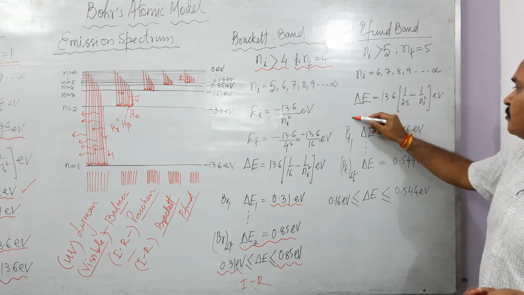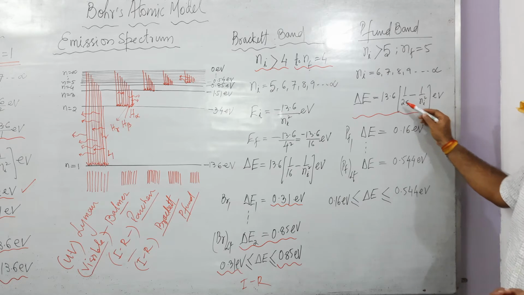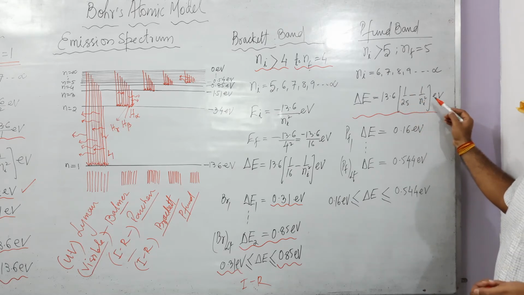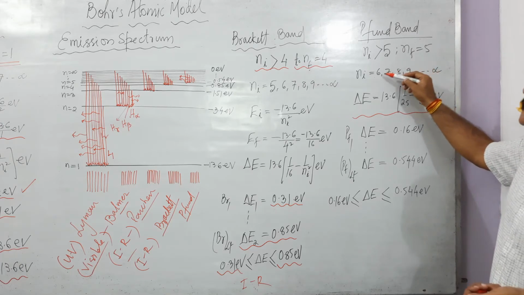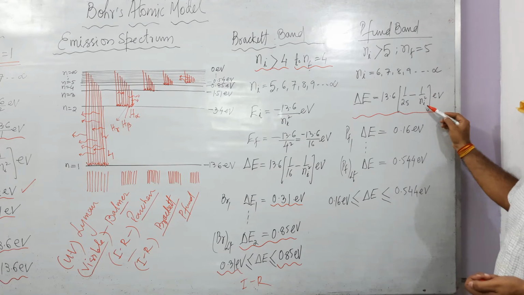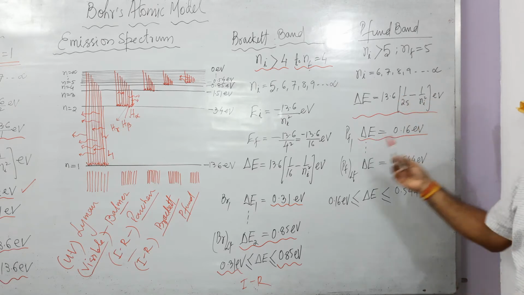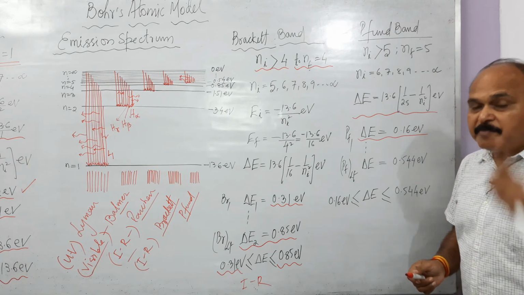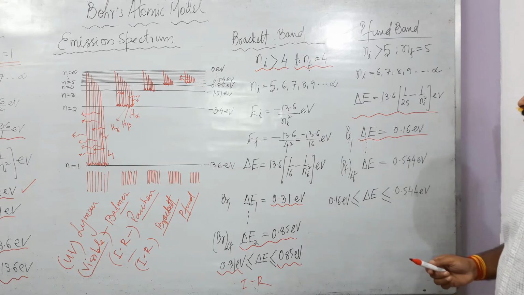Energy of the photon is going to be what? Delta E is equal to 13.6 upon 25, which is Nf, minus 13.6 upon Ni square, in electron volt. If we substitute Ni as 6 here, 1 upon 25 minus 1 upon 36 into 13.6. If we solve it, what do we get? We get 0.16 electron volt. The 0.16 electron volt is the minimum energy of any photon of the Pfund series.